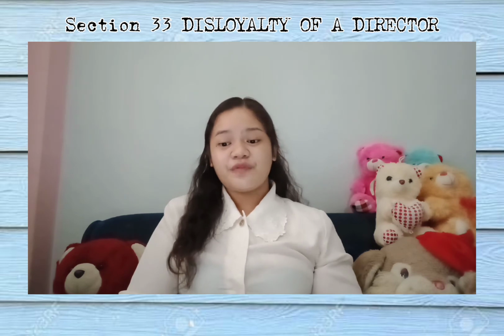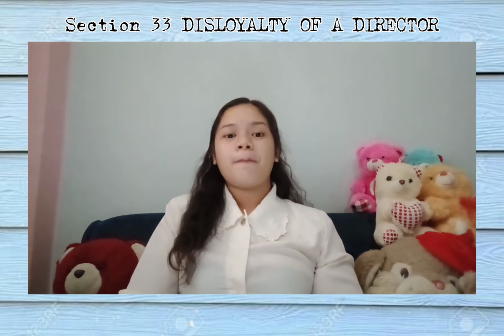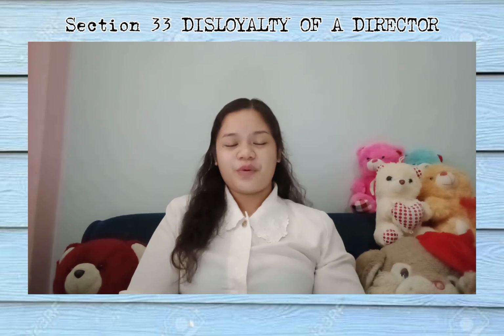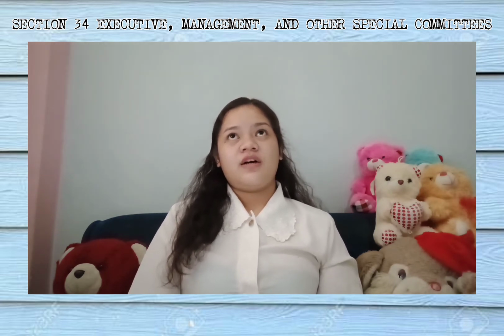So that would be all for this section. Let us all remember what will happen if you, as a director, are disloyal to your corporation. Section 34, Executive Management and Other Special Committees. So we will be discussing under Section 34 the important persons in a corporation.